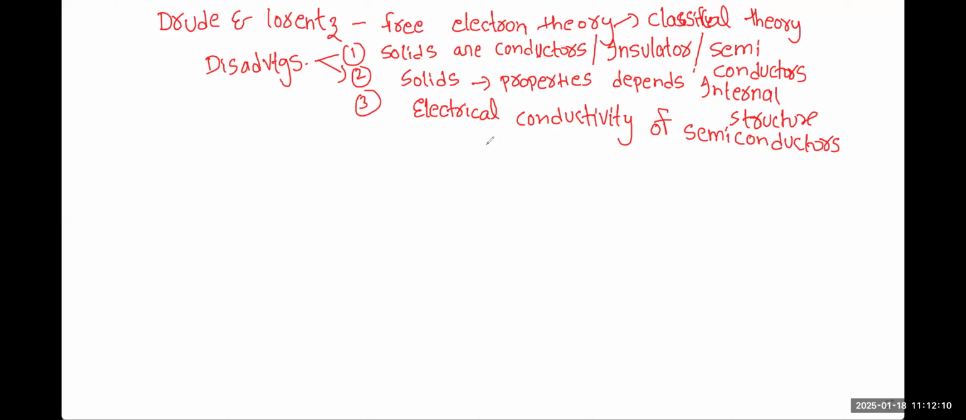Now we can see: classify intrinsic and extrinsic semiconductors. This we just started with the Methodist model paper, and we are comparing this Methodist model paper with the other college, that is Vardhaman, also. We are comparing the questions and we'll try to write the answers.